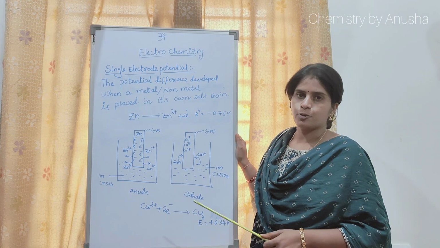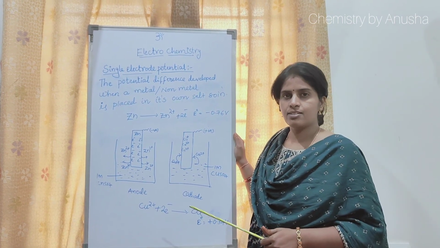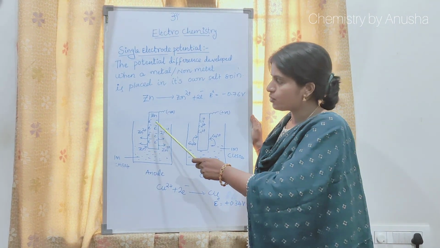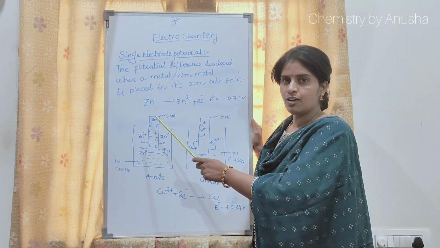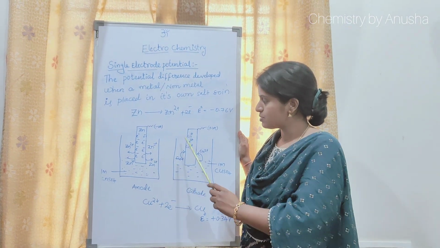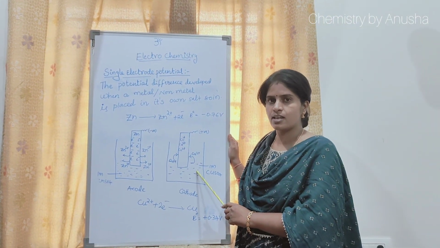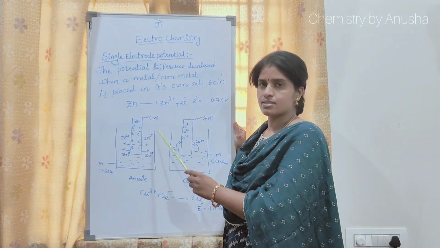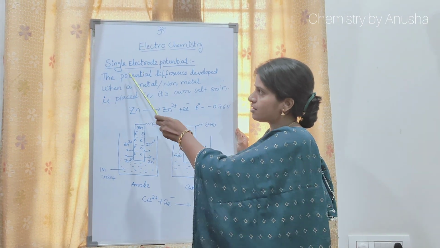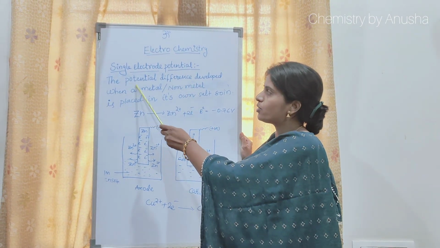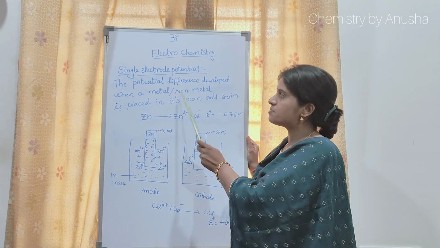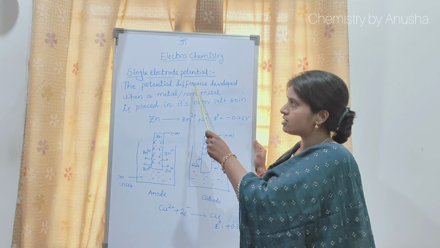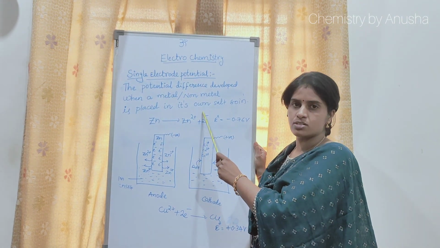What is meant by electrode? Everyone knows this, a cell consists of two electrodes. Two electrodes means two single electrodes. When a metal or non-metal is placed in its own salt solution, it is considered a single electrode. In the single electrode, how does the potential difference arise? Let us see. Firstly, what is the definition of single electrode potential? The potential difference that exists when a metal is placed in its own salt solution, meaning the potential difference between the metal and its own salt solution.